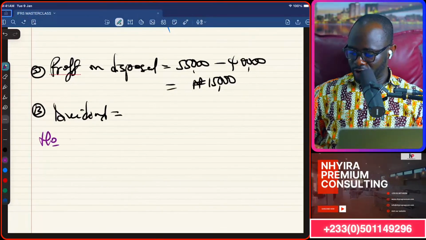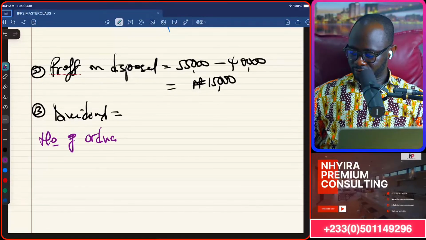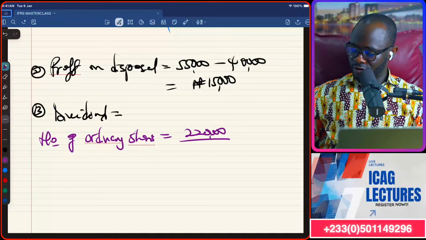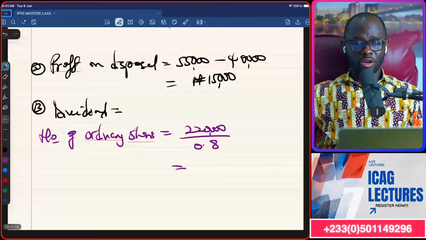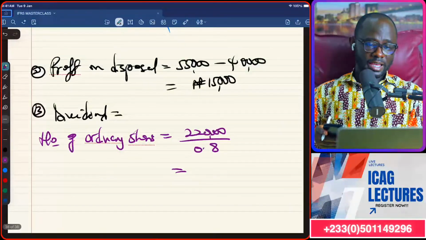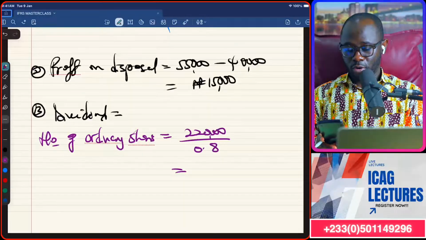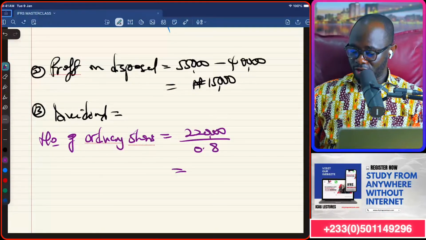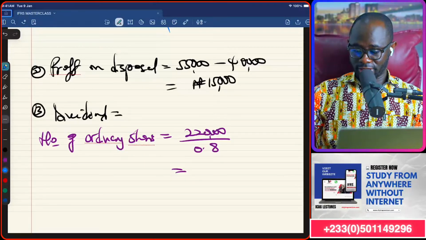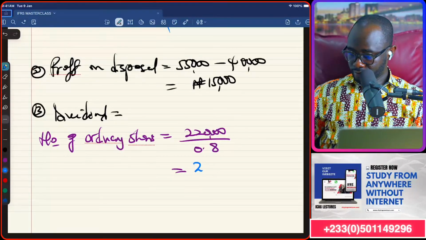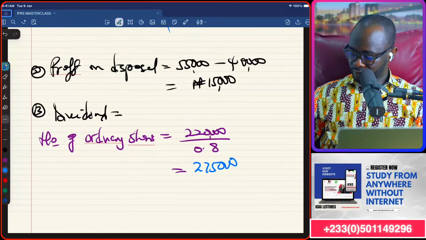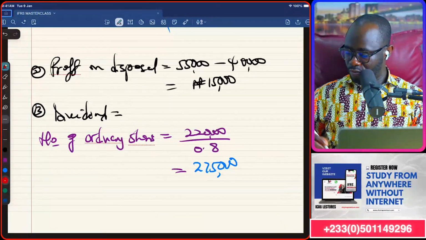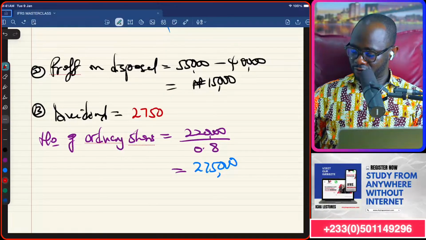So let's get the number of ordinary shares. So 220,000 divided by 0.8, because the nominal value per share is 80 kobo. And that's 275,000 shares. So if that is the case, then our dividend will be 275,000.